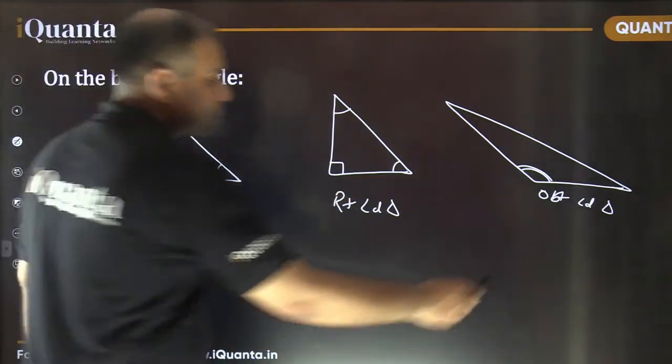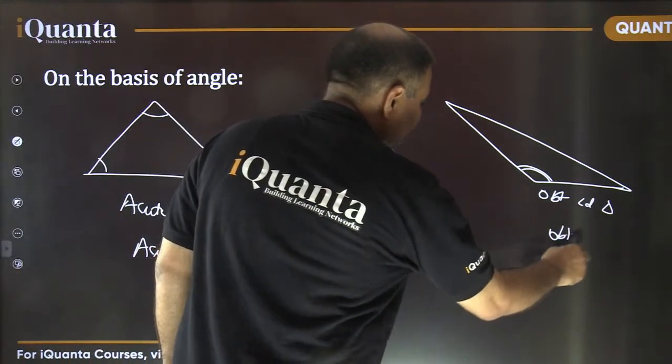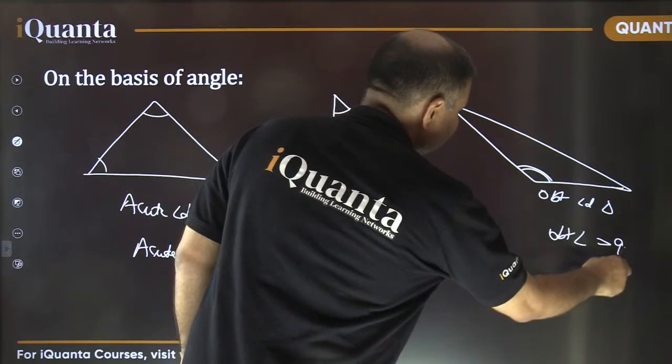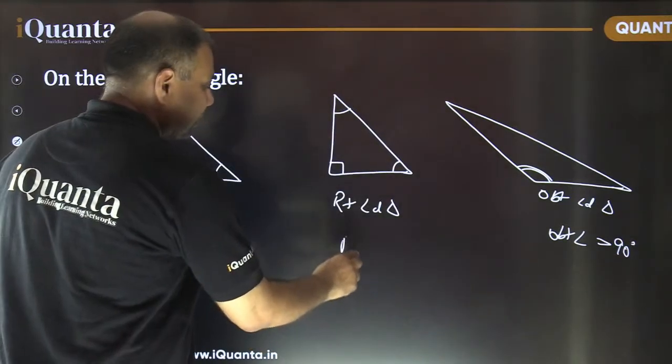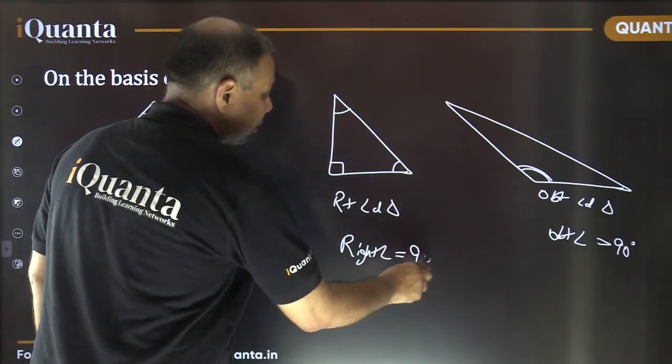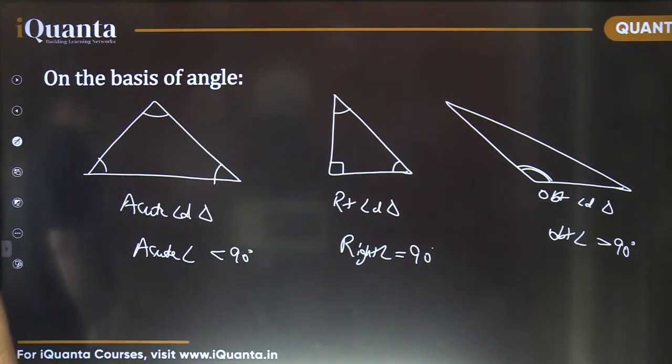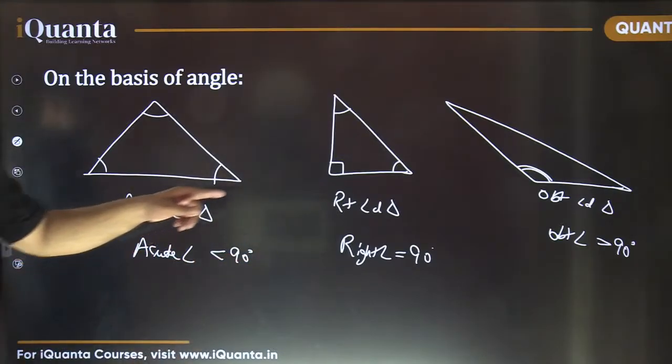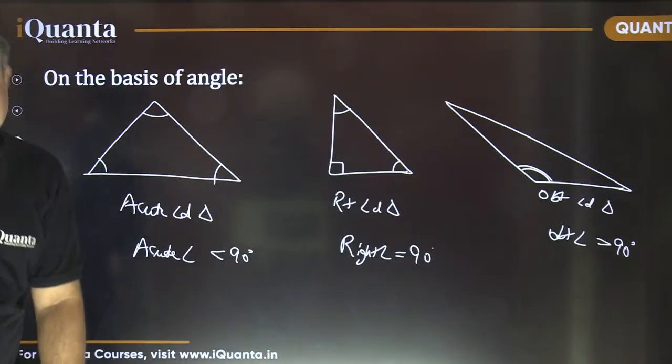Obtuse angle means more than 90 degrees. Right angle means equal to 90 degrees. All these things you already know. Out of these, the special case is the right angle triangle only.